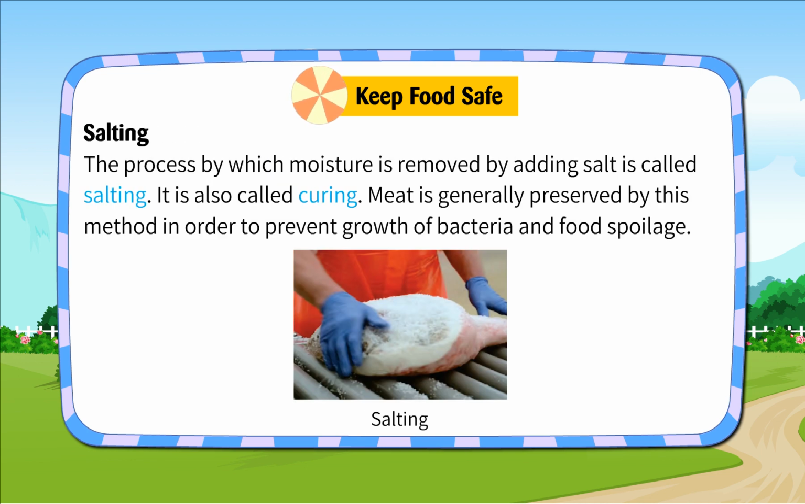Salting. The process by which moisture is removed by adding salt is called salting. It is also called curing. Meat is generally preserved by this method in order to prevent growth of bacteria and food spoilage.